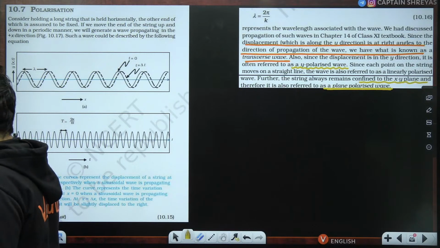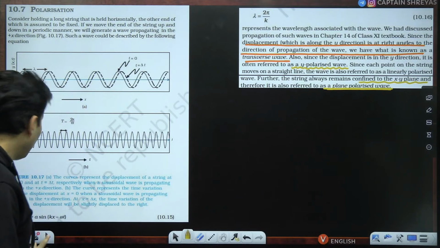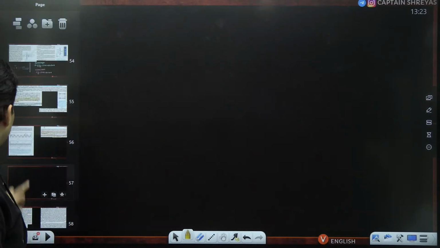Not just NCERT, but you also need to practice PYQs. Okay. Now comes the next part.